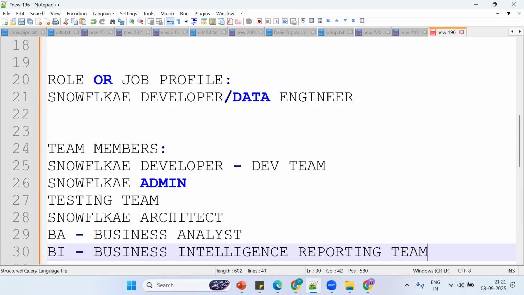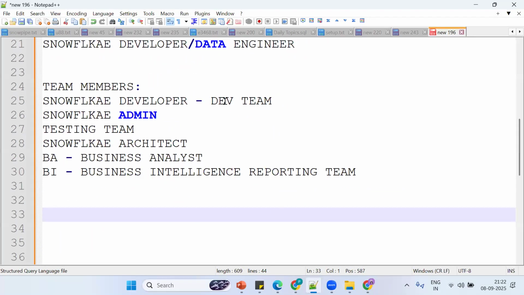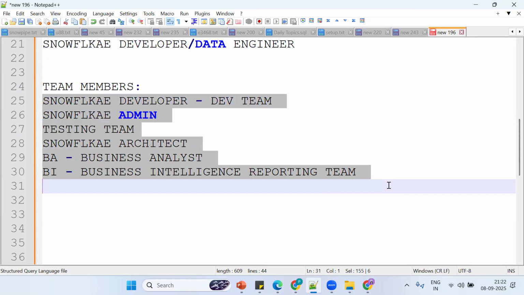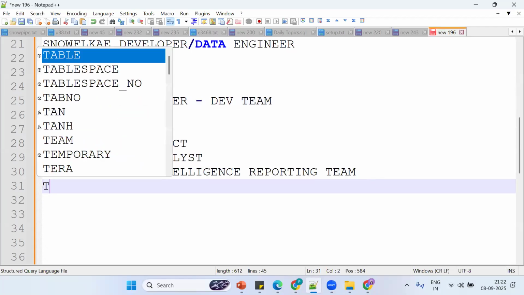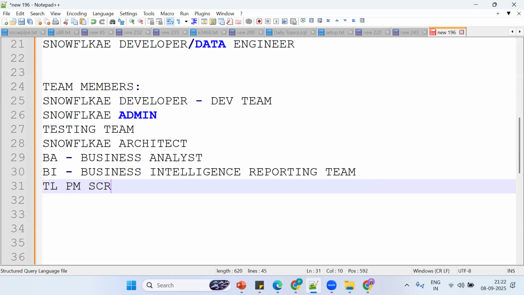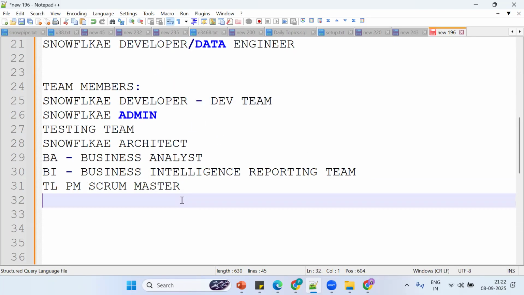Got the point? Here you need to understand the functionality. So where do we come into all this? We work in the dev team. Then there will be the team lead, project manager, and scrum master. So we are Snowflake developers or data engineers.